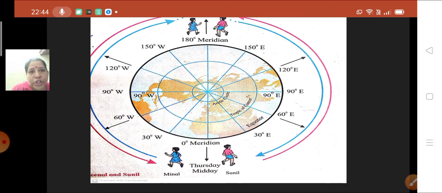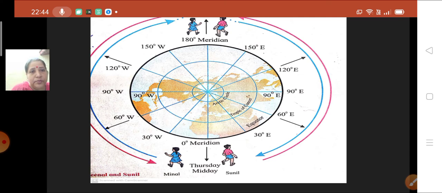Again Meenal is traveling from 90-degree west towards 120-degree west. Again how many longitudes will be there between 90-degree and 120-degree? Again it will be 30. So what time difference? 2 hours. So at 90-degree west it was 6 a.m. What will be the timing at 120-degree west? 6, 5, 4. It will be 4 a.m.